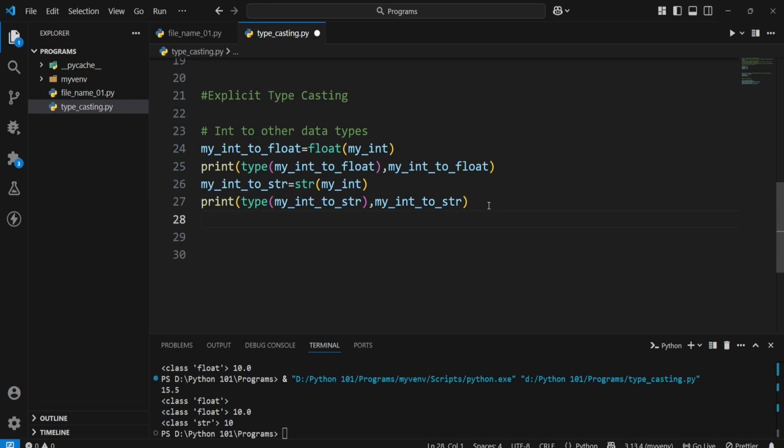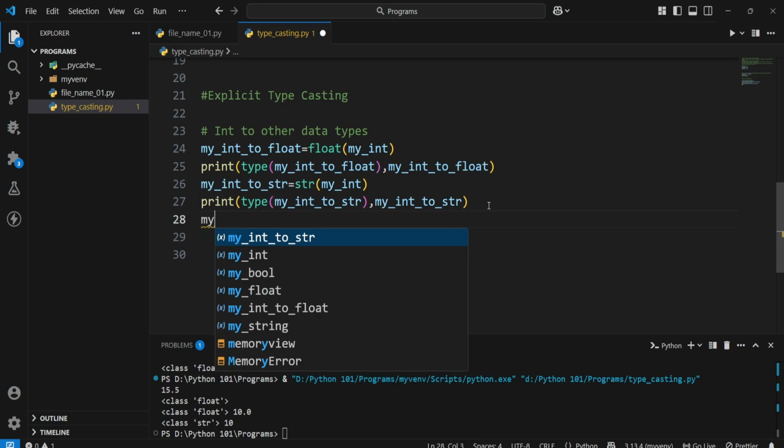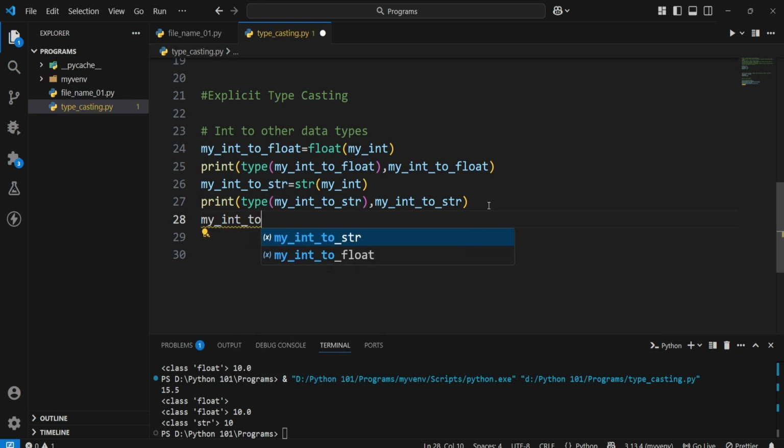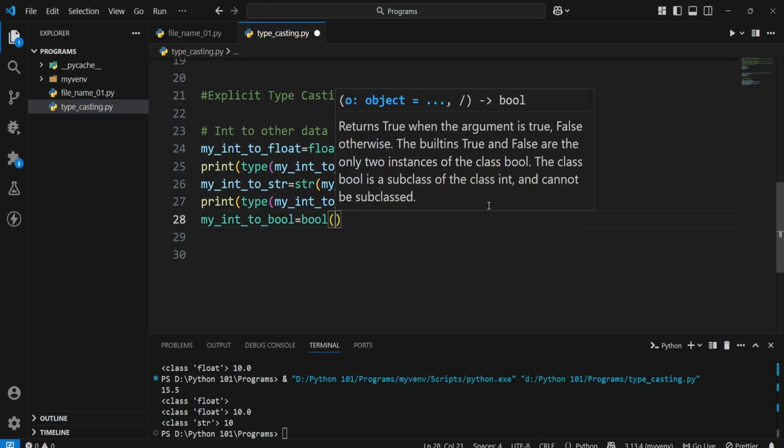So similarly, when we convert into boolean, now whenever we convert any value into boolean, the conversion will give true if it's not 0 or 0.0 for integer and float, and for string it will give true if there is any value in string, like any alphabet or number, anything in string, even a space will give true. But if the string is empty, it's gonna give false, and for 0 and 0.0 it's gonna give false. Okay, so my int to bool, if I give, now for converting into boolean, I have a function called bool.